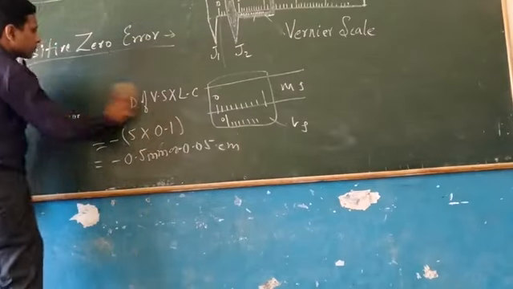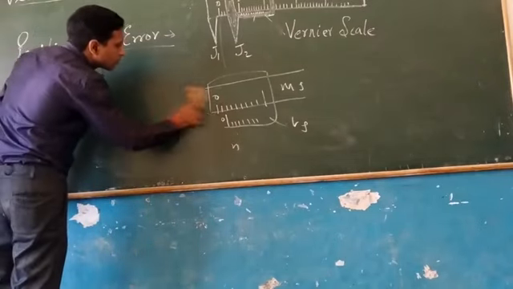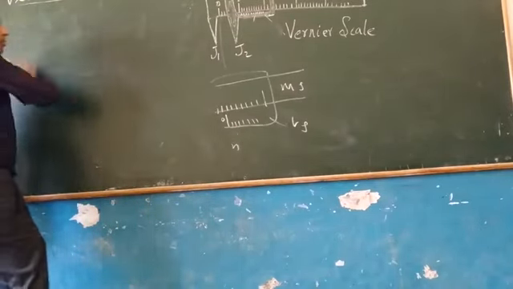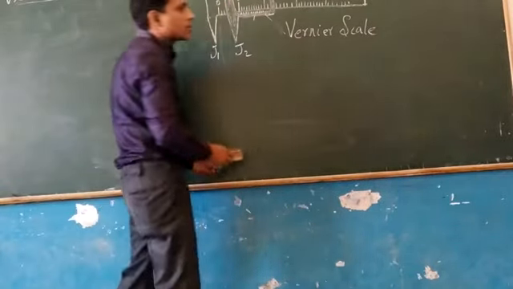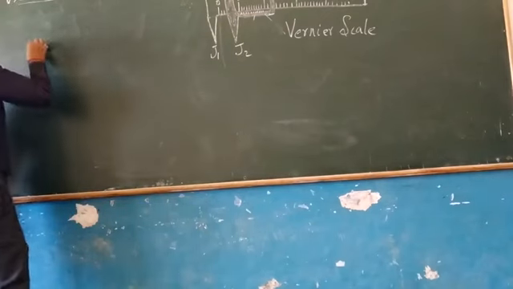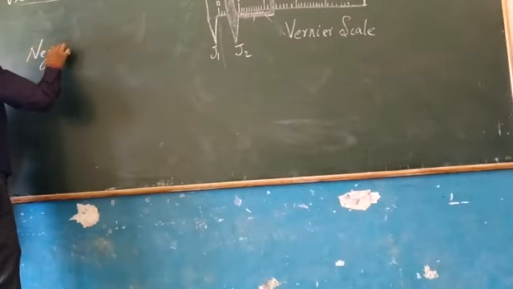Similarly, the second is negative 0 error.